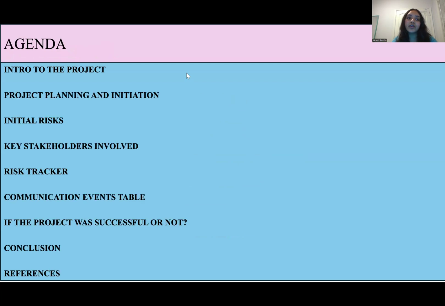We'll be beginning with the introduction to project planning, moving to project planning and initiation, and then we'll look at the initial risks involved and the key stakeholders involved. We'll take a look at the risk tracker that is put in place for this project, the communication events table, and then we'll discuss if the project was successful or not. Then we'll have a recap of what was discussed as a part of the conclusion, and then you'll see an additional references slide that is put in place for this analysis.